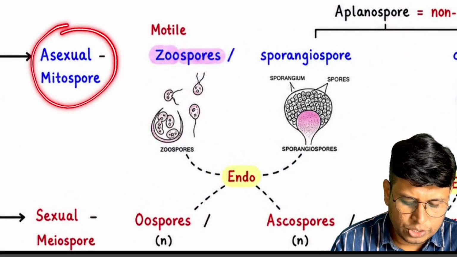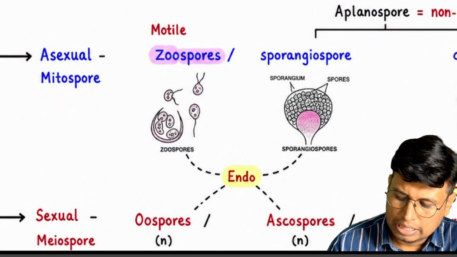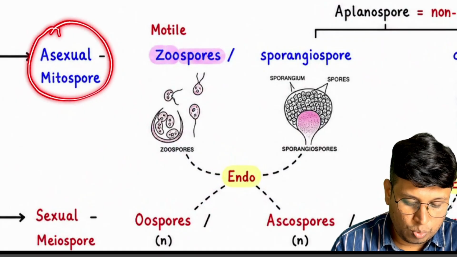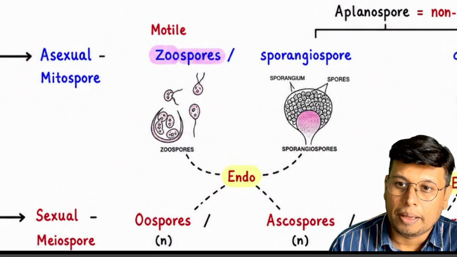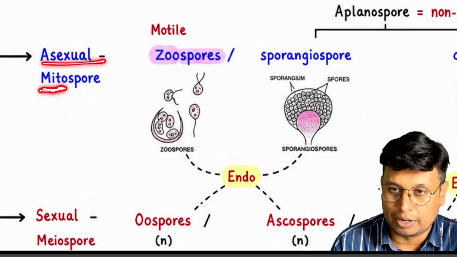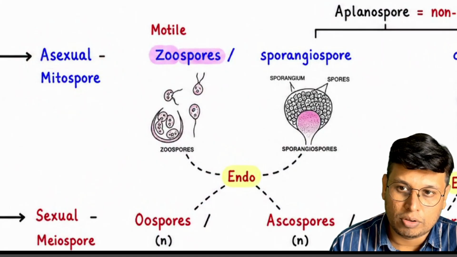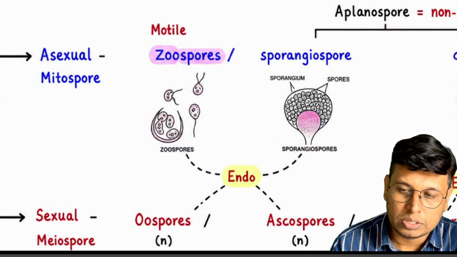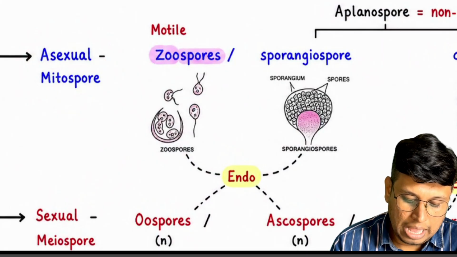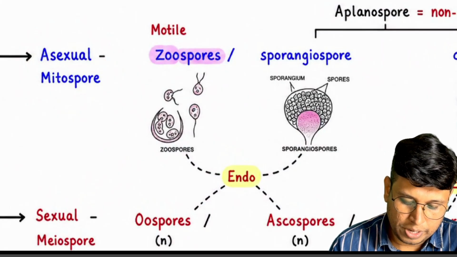Then we have the asexual mitospore. This asexual mitospore is produced by mitosis, because I have written here that asexual spores are mitospores. Mitospores are produced by mitosis. There are two types of division, meiosis and mitosis. Meiosis produces sexual spores and mitosis produces asexual spores. So pay attention here.